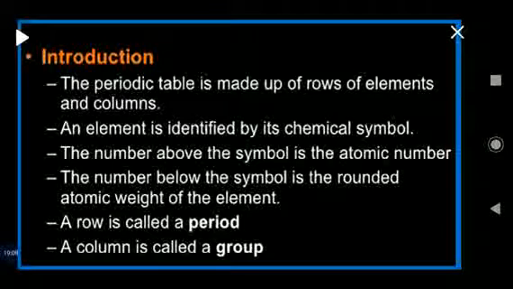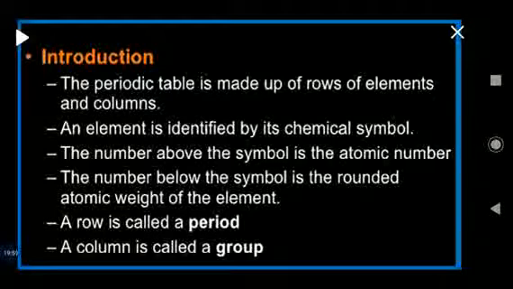Now, introduction to the periodic table. The periodic table is made up of rows of elements and columns. An element is identified by its chemical symbol. The number above the chemical symbol is called the atomic number of the element, while the number below the chemical symbol is the atomic weight of the element.